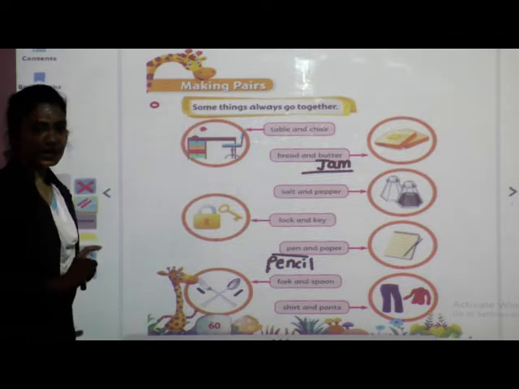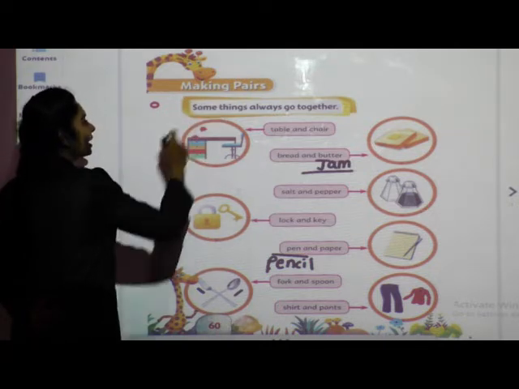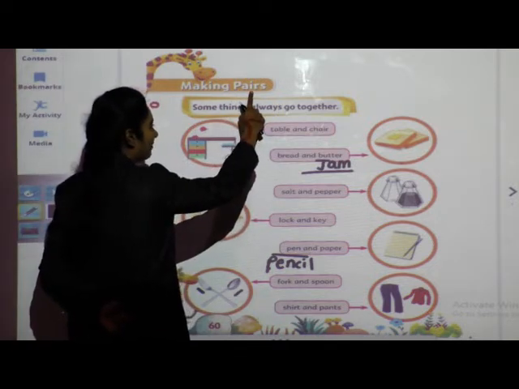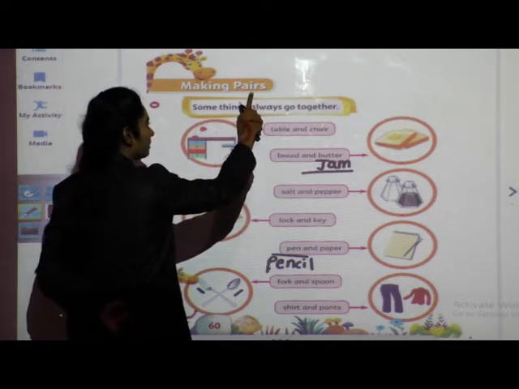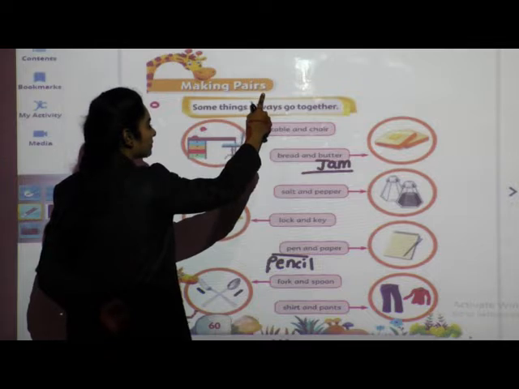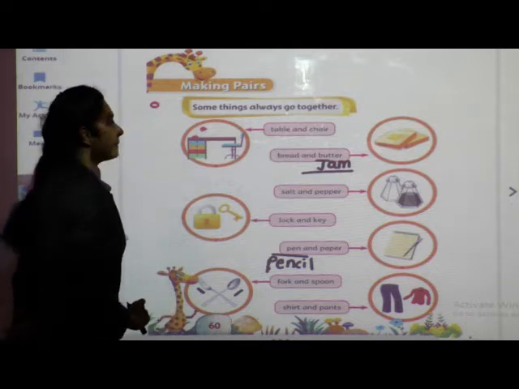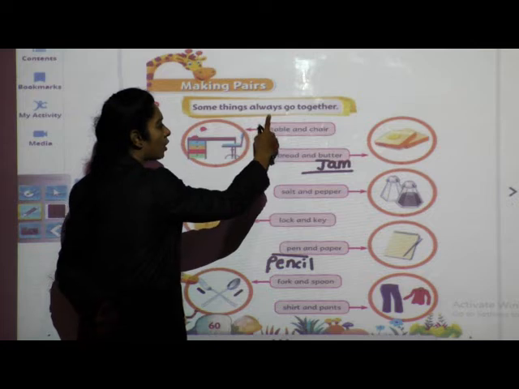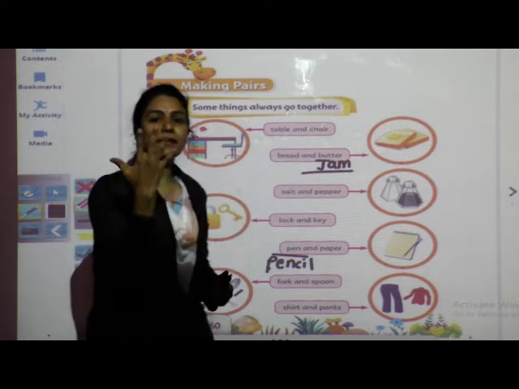Making, making. Pairs, pairs. Making pairs. Making pairs. Some things always go together. Okay, children, show me your magic fingers.